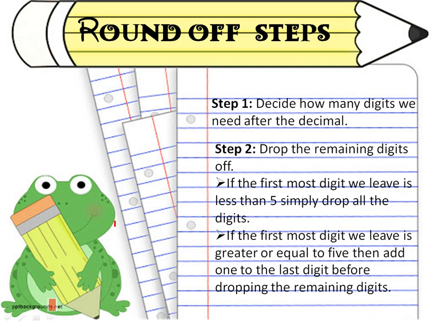If the firstmost digit we leave is greater or equal to 5, then add 1 to the last digit before